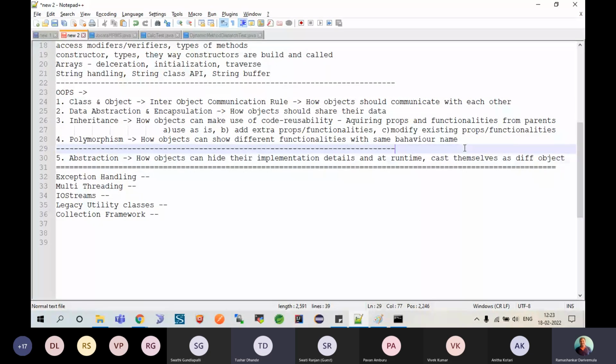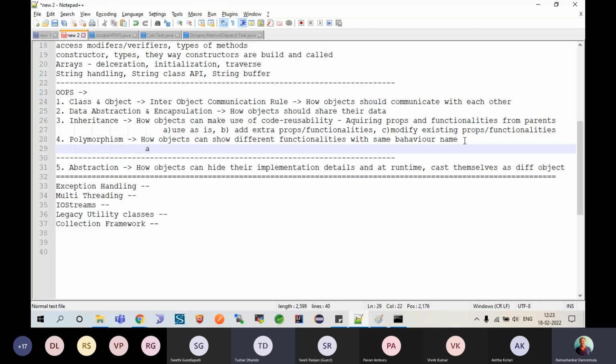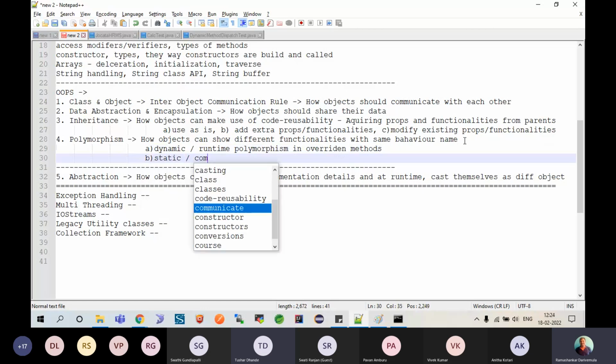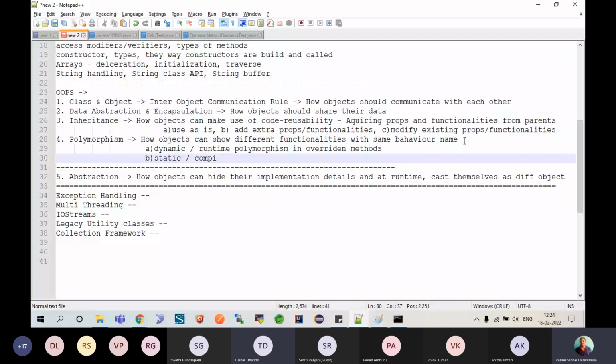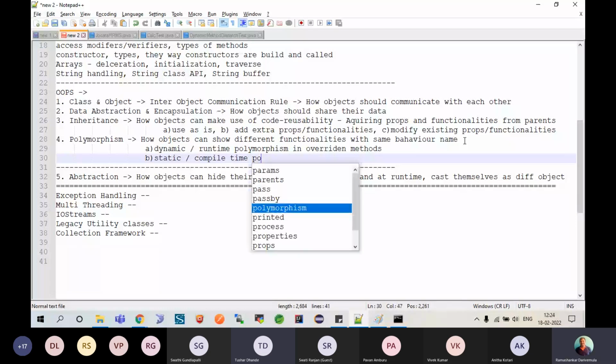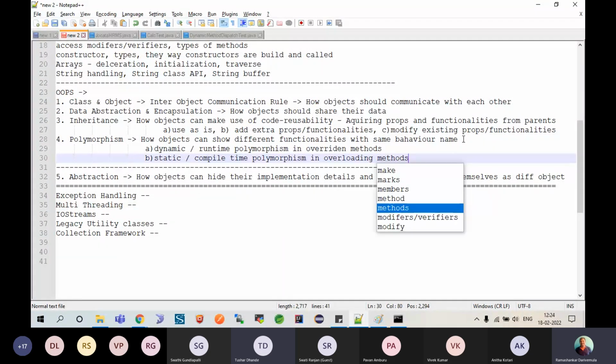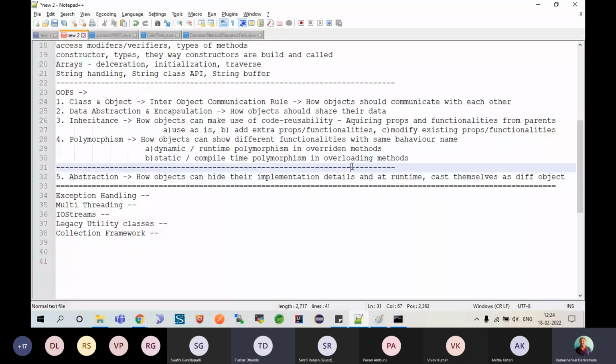So here we are trying to see two different kinds of polymorphism. One is dynamic or runtime polymorphism, which we have seen in overridden methods, right? And then the second version is static, or people also call this compile time polymorphism, in overloading methods is what we are going to see. And after this discussion, we will stop for today.